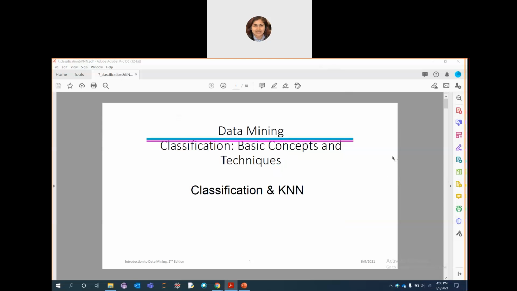So classification and KNN. In the last class, the last chapter's concepts, you have seen some details about the different types of machine learning formats or methodologies, such as supervised, unsupervised, reinforced, instance-based, different types of machine learning. So classification is a technique which is